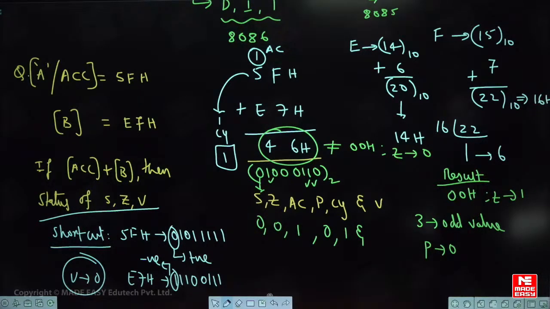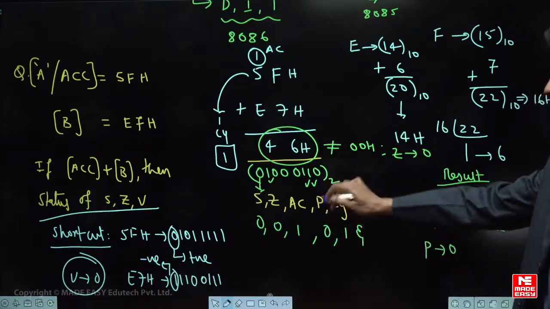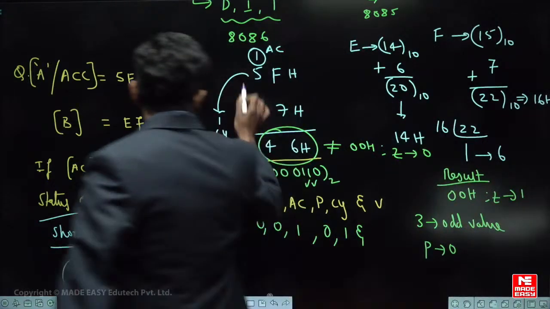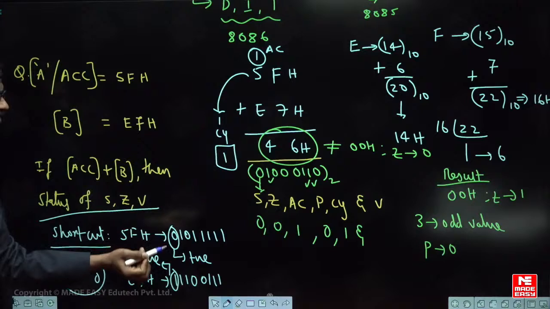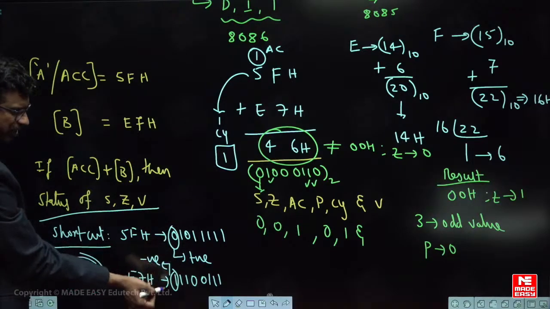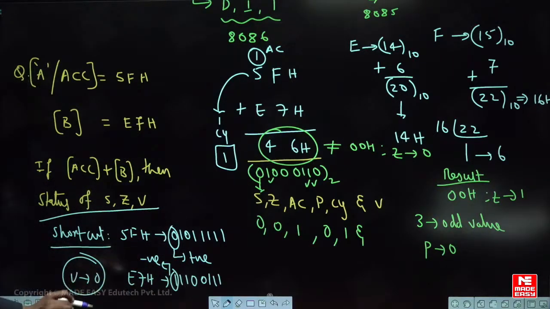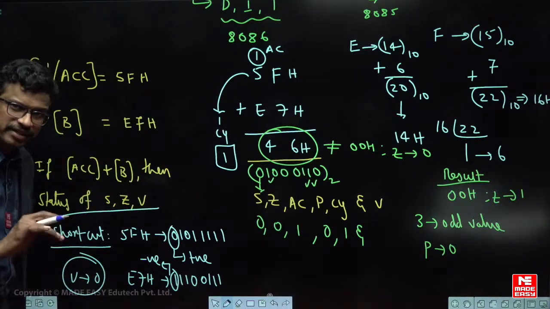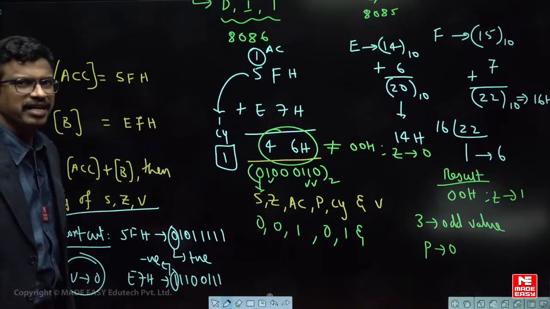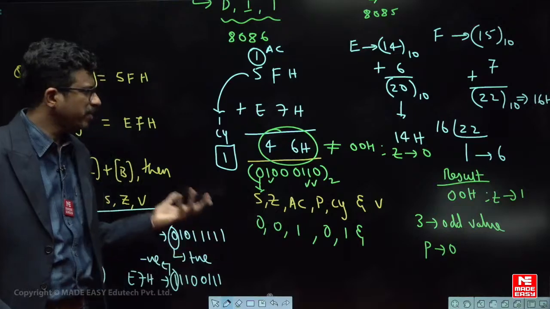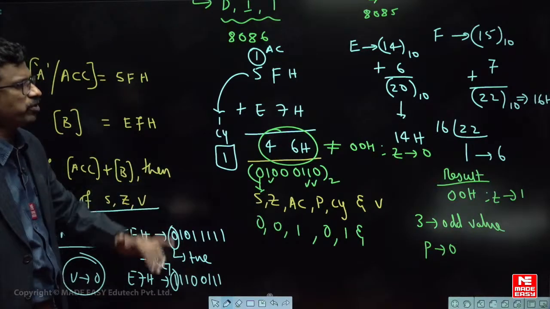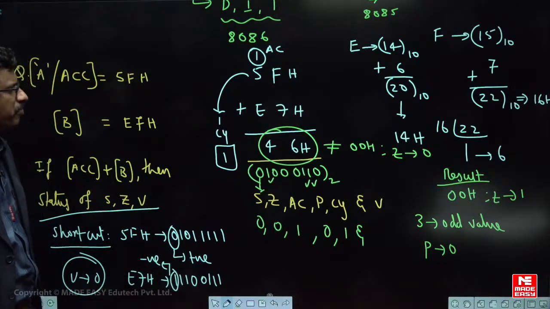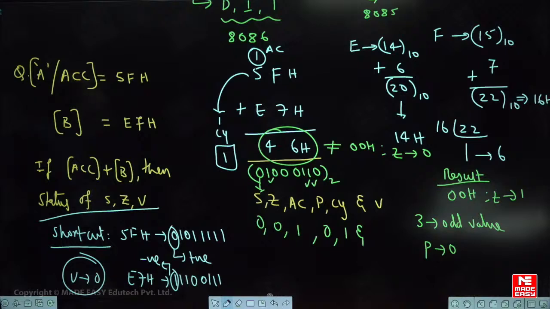What is the answer? Overflow flag is 0. I told you the shortcut. What is the shortcut? If you are adding two signed values of different sign, a positive value and a negative value, blindly write overflow flag 0. Okay, no need to worry. Only when both data have the same sign is there a chance of overflow. So here they are different, no need to worry. But let us see how we can do it by procedure. Okay, fine.